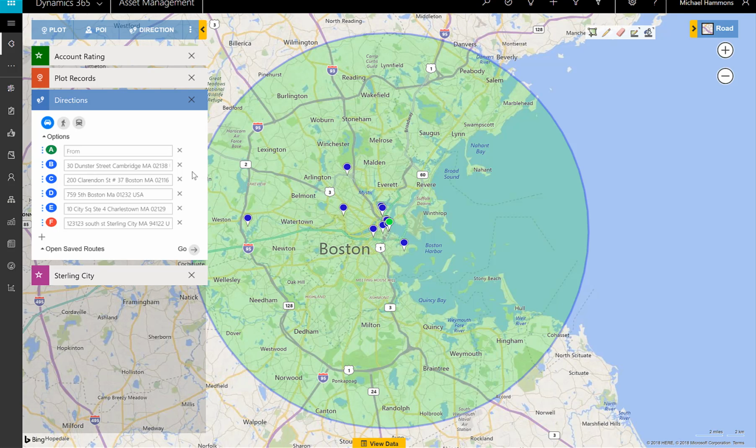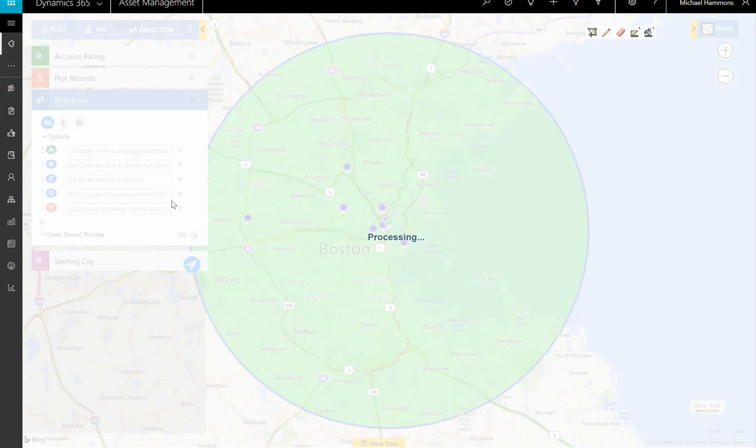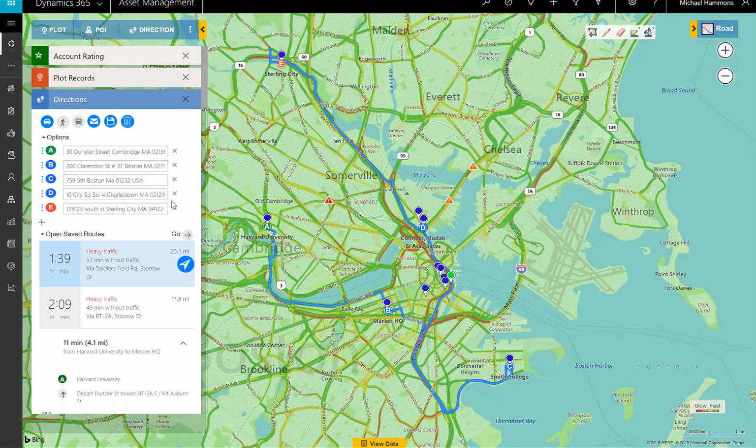Okay. So now I've selected the ones that I think that I can visit all in that day, and now it's going to optimize that data and optimize that route, even including access to local construction and traffic conditions. So you can see here, this is where it's plotted. Even though I didn't pick these in this order, this is the best order that it feels is going to make sure I hit all of those clients.